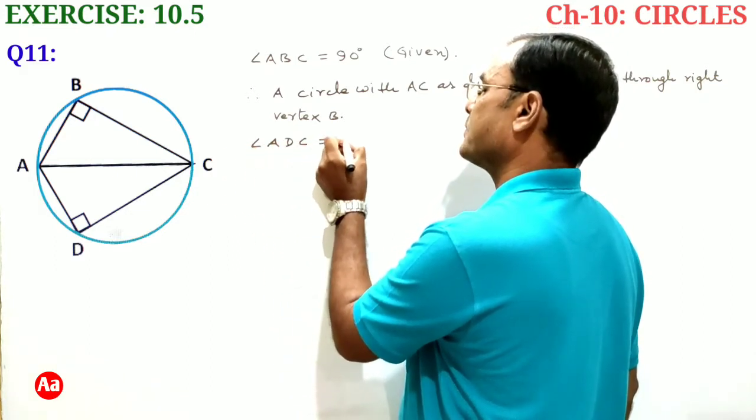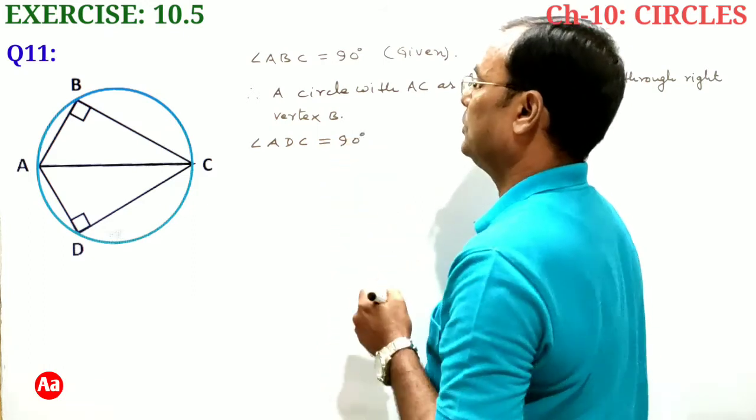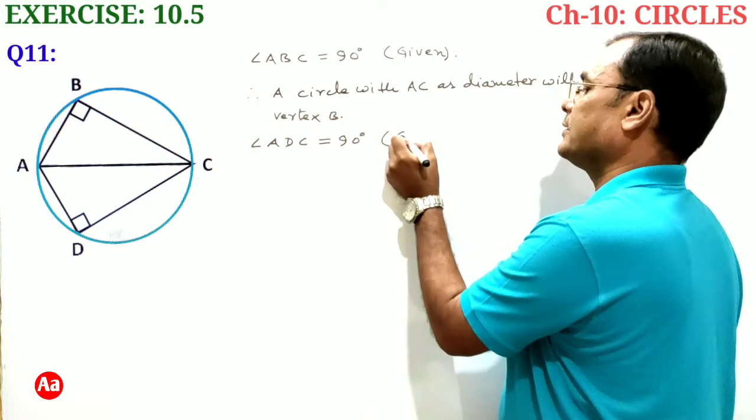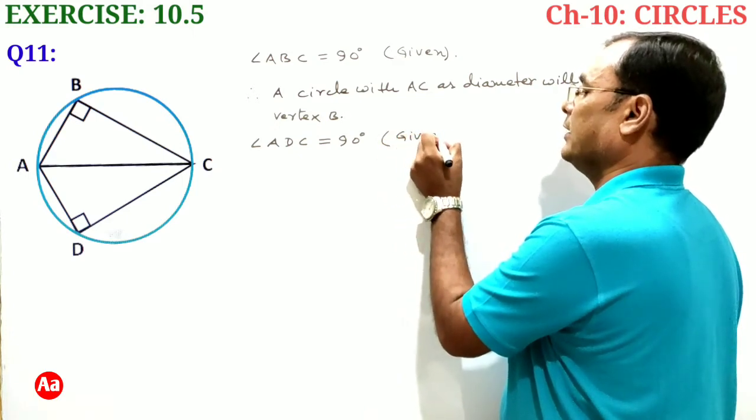Also, it is given that angle ADC is equal to 90 degrees because triangle ADC is a right triangle.